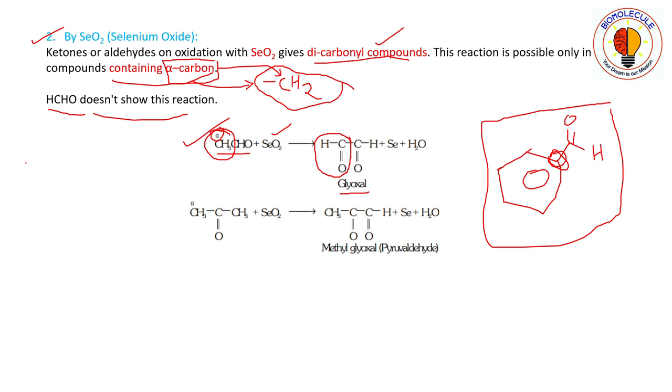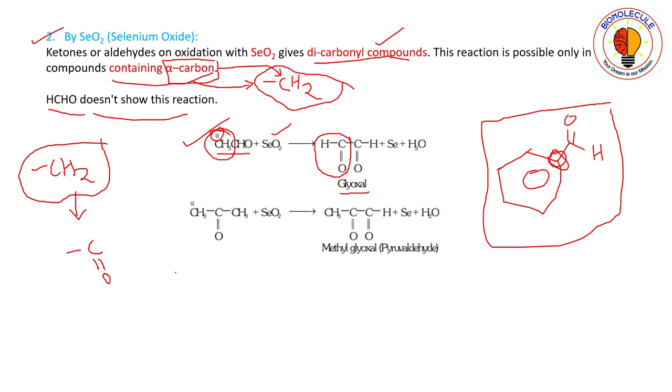Okay, means that this CH2 is being converted to a CO group. CH2 is being converted to a CO group. So the alpha carbon must contain a CH2 group. If it fails to deliver a CH2 group, then that compound will not undergo this oxidation reaction.